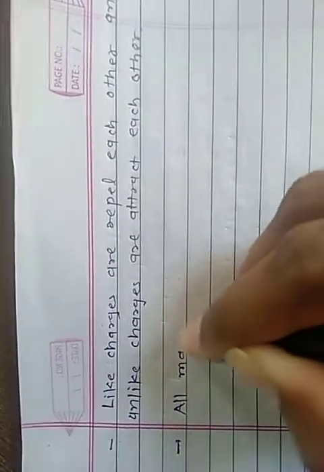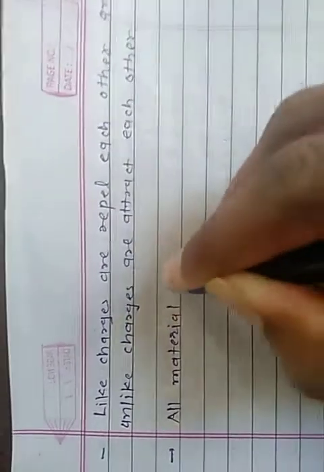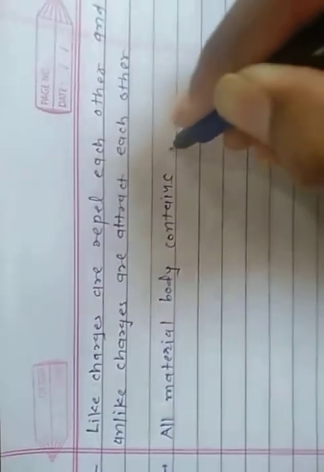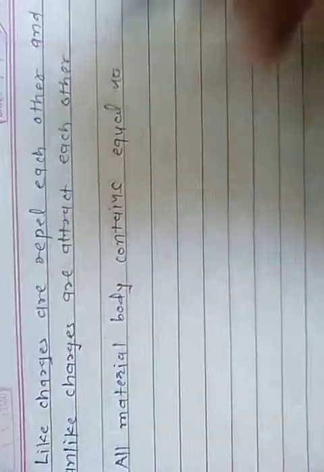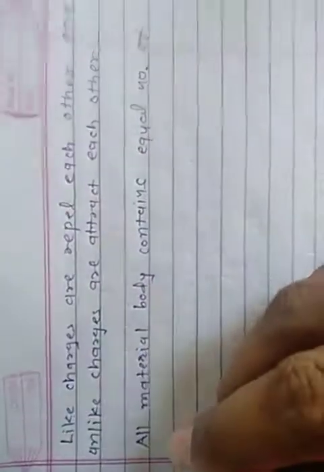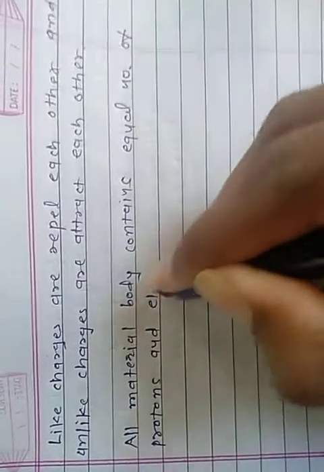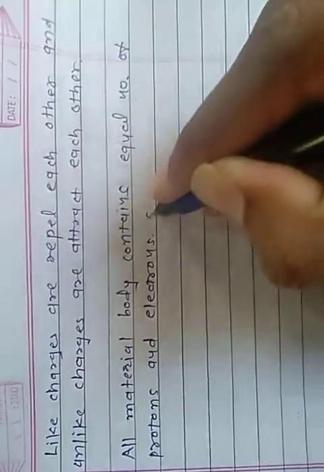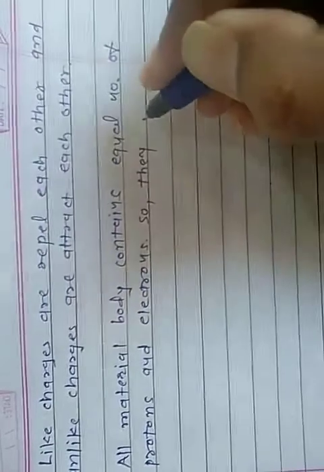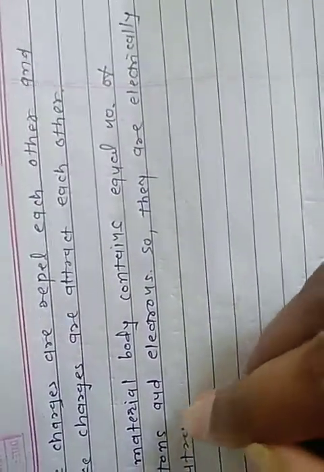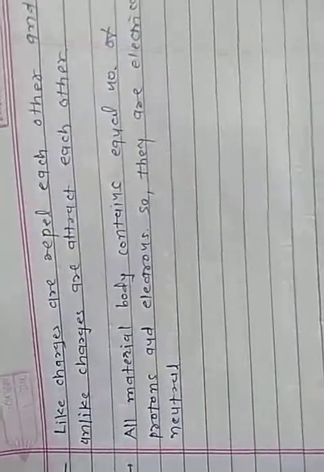All material bodies contain an equal number of protons and electrons. So they are electrically neutral, meaning equal number of protons, equal number of electrons.